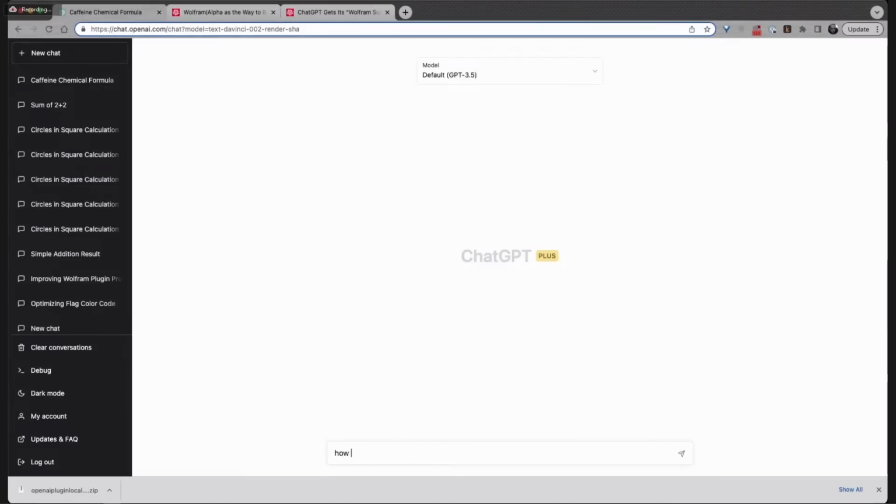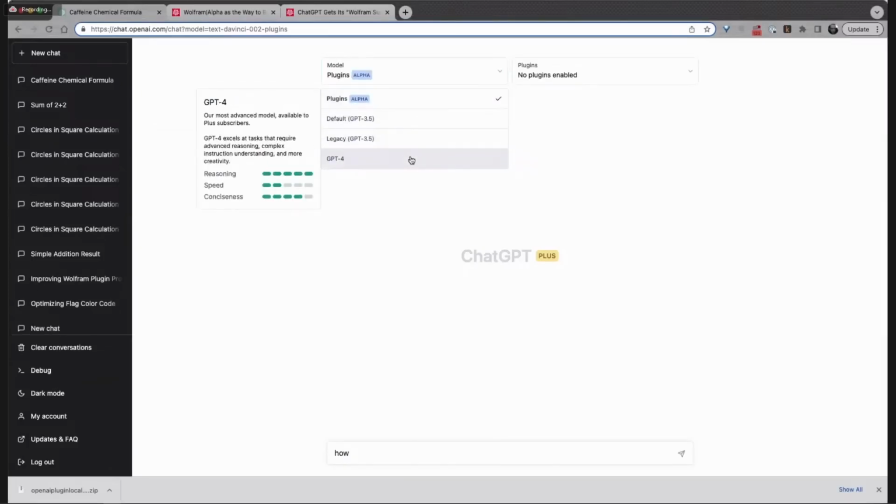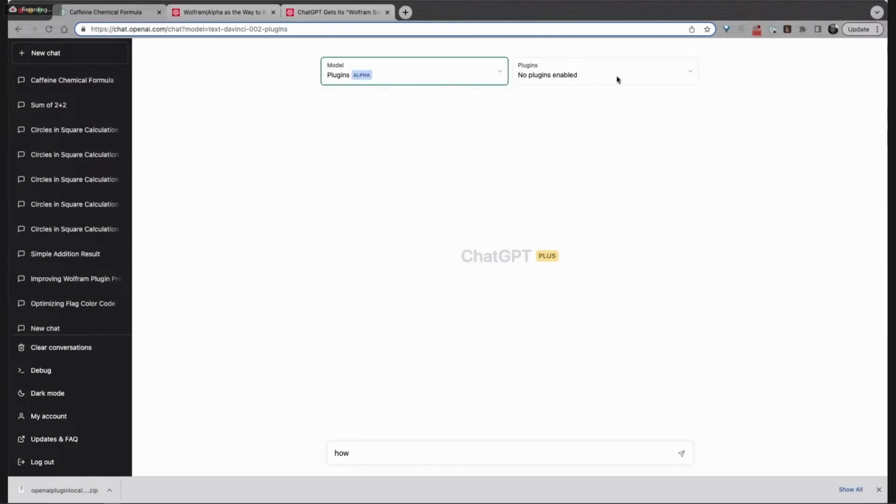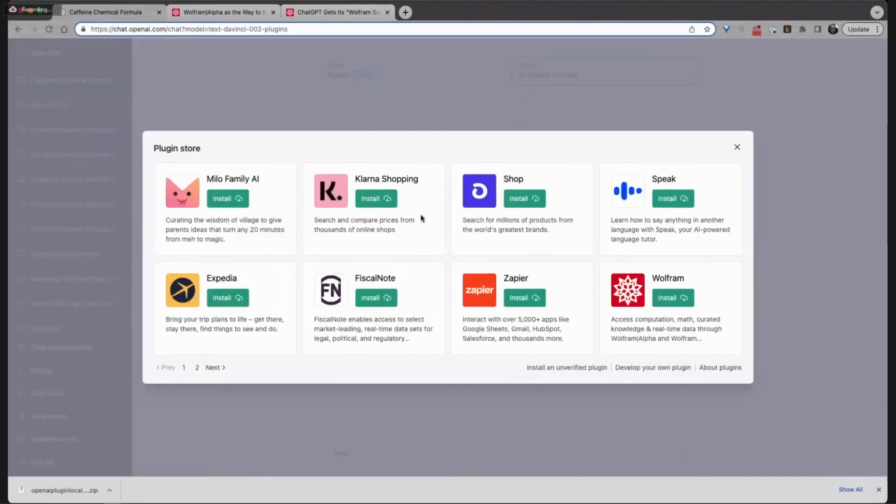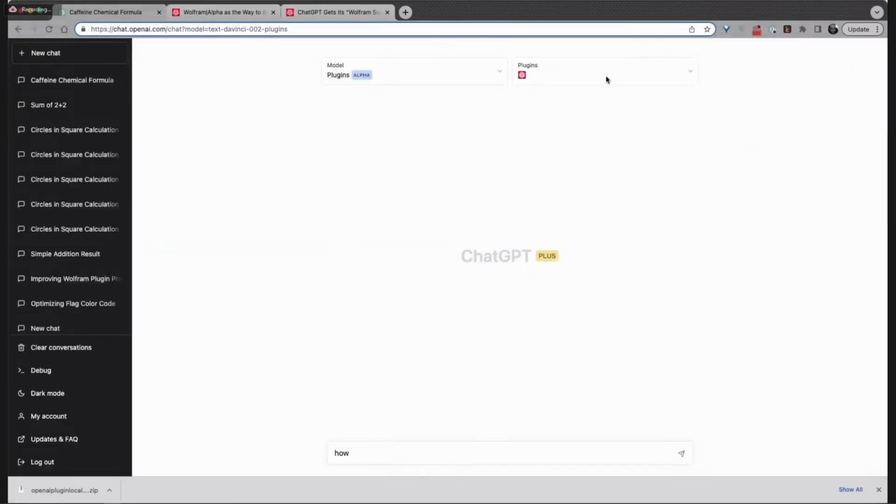If people haven't seen how this works, there are things that are possible here that are kind of obvious. When you do have access, what's going to change in the ChatGPT interface is, you can choose from different models. One of the models that's going to become available when you have access to the plugins is this plugins model. It's an entirely different thing alongside versions of GPT 3.5 and GPT 4. But if you choose the plugins model, then you have access to what OpenAI has started, this plugin store. There are a number of different partners, and there's a Wolfram one. You really just click install, and then that will show up in your list of plugins.